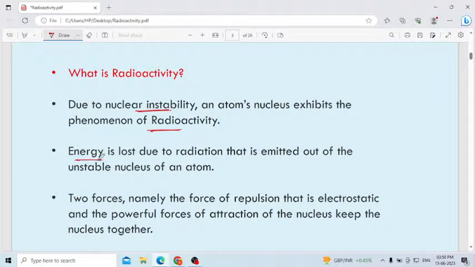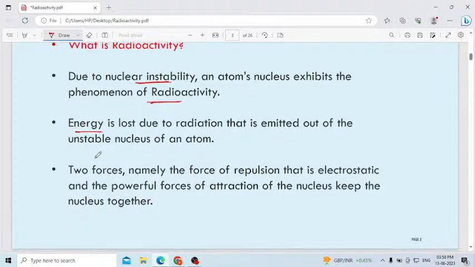Here, normally in the case of radioactivity, energy will be lost. Energy is lost due to the radiation that is emitted, because here the emission of radiation, otherwise the emission of subatomic particles, takes place. Normally it will lose the energy.